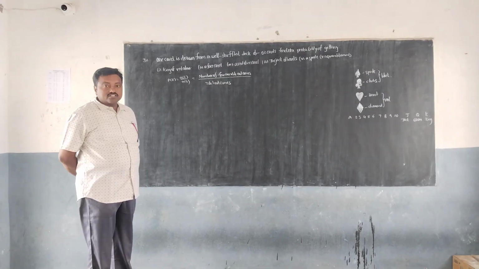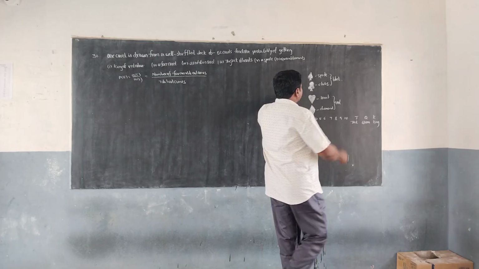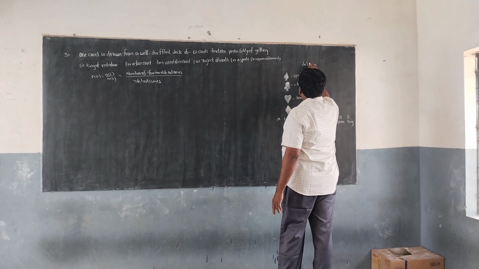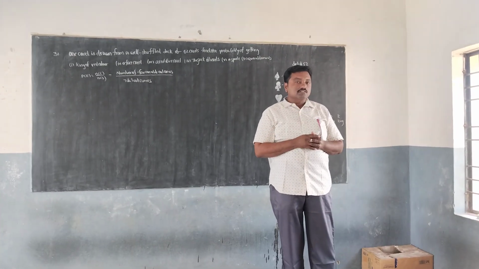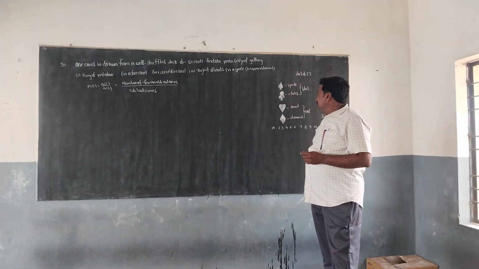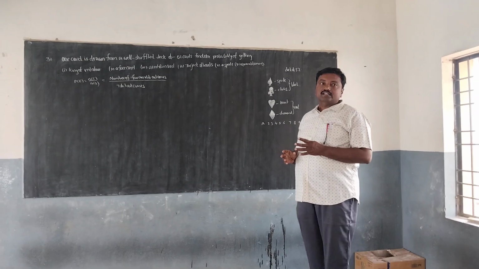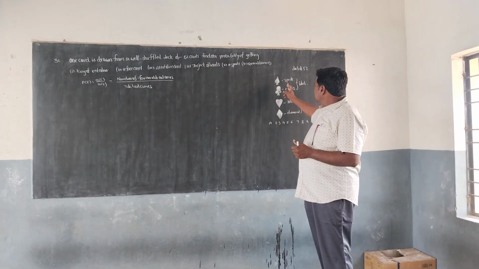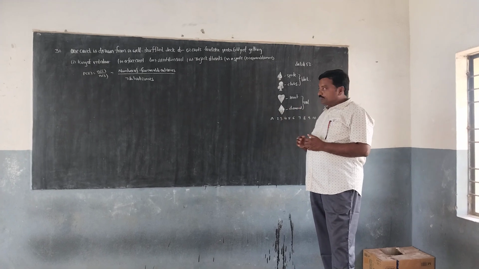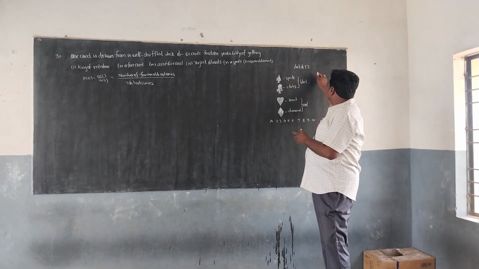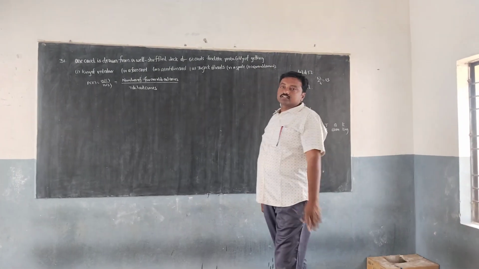First of all, we should know what a deck of cards is. A deck has a total of 52 cards, divided into 4 types: spade, club, heart, and diamonds. Spade and club are black cards, and heart and diamonds are red cards. 52 by 4 equals 13, so each set has 13 cards.